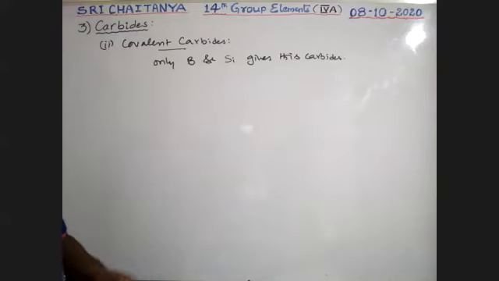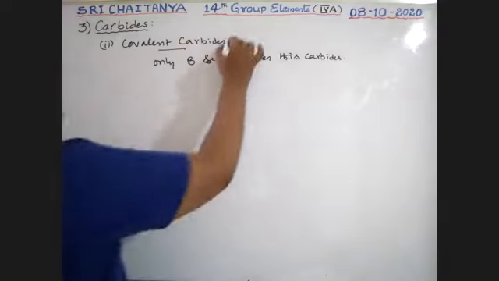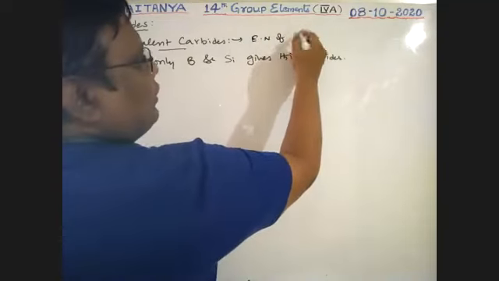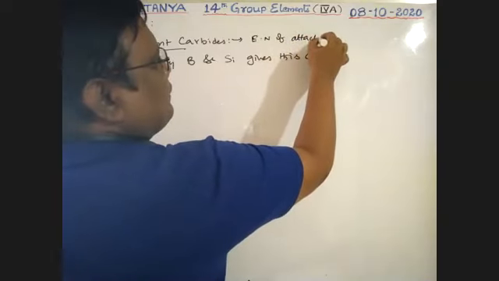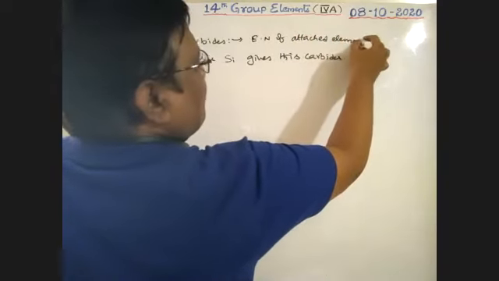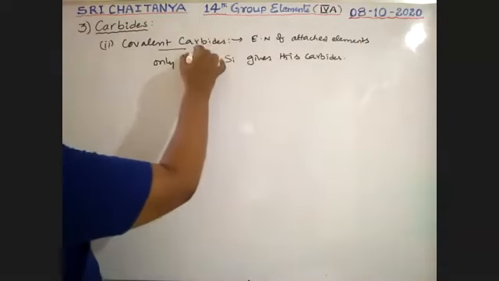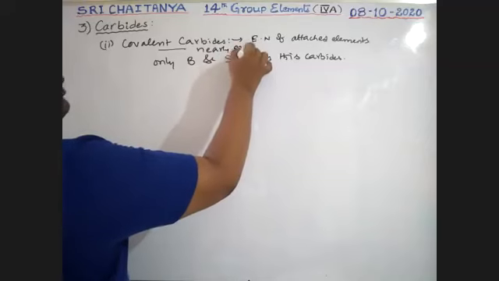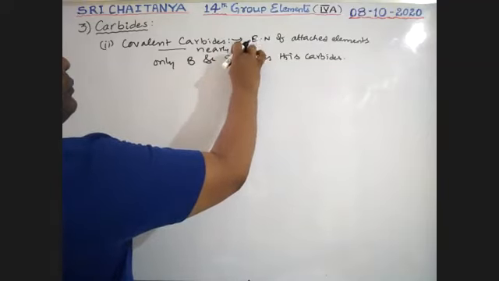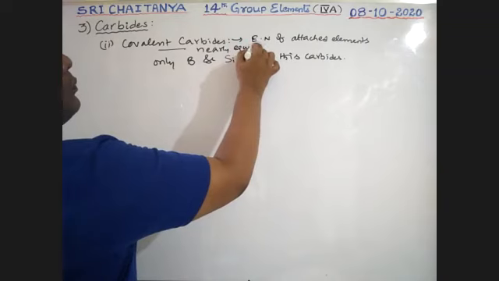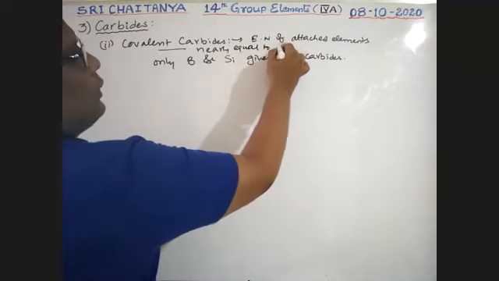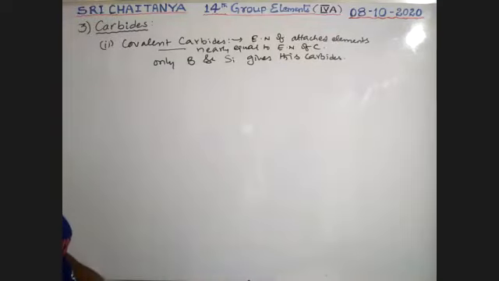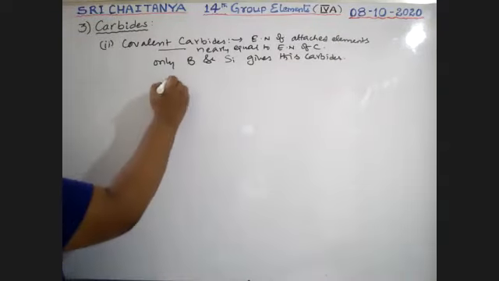Less than 2.5, just nearer to it. So almost the electronegativity of the attached elements is nearly equal to the electronegativity of carbon.